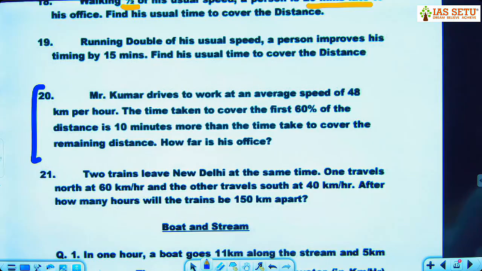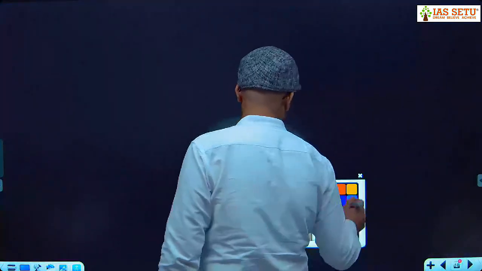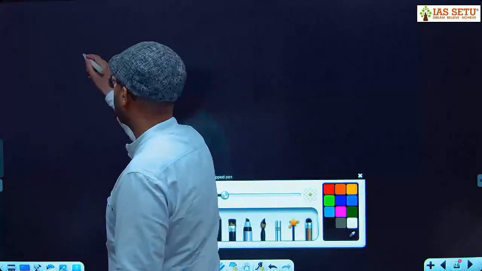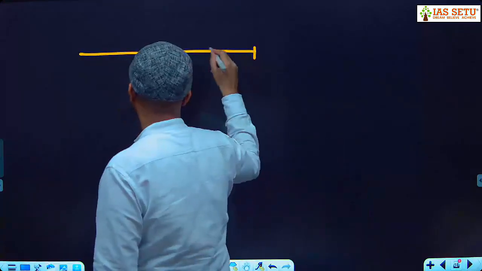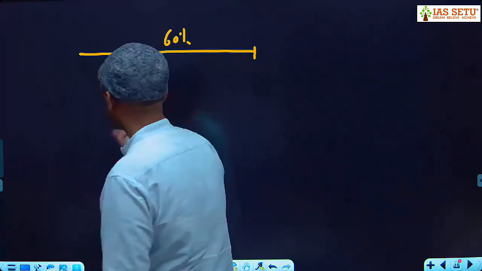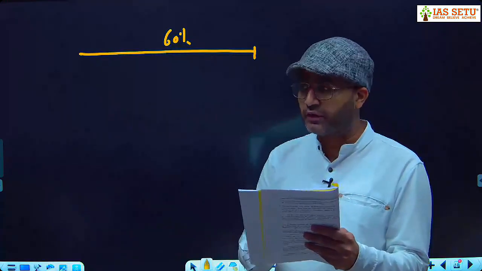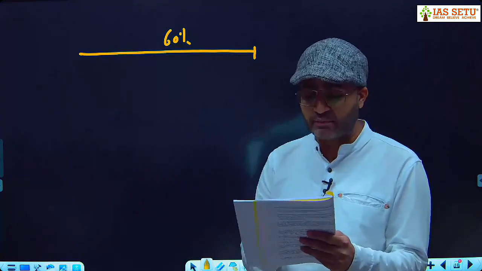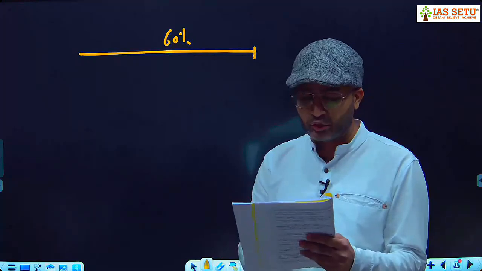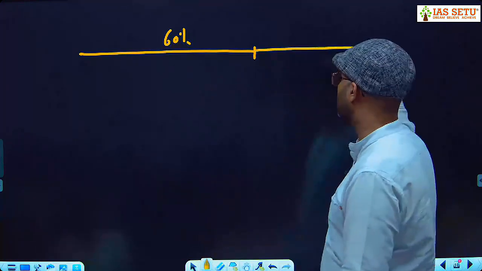What is it? 40 kilometers. I will tell you what to do. Here the speed of Mr. Kumar is given as 48 km per hour. It is mentioned that to cover 60% of the distance, he needs 10 minutes more as compared to the remaining distance. It is 60% distance. Tell me, what is the remaining distance?